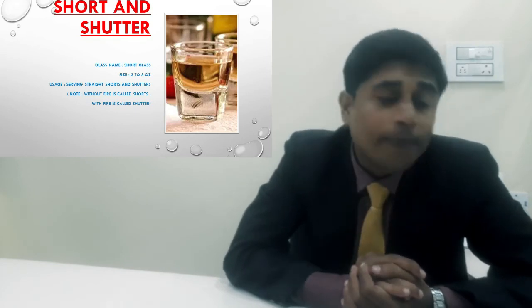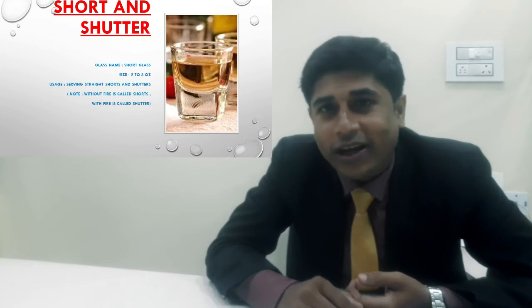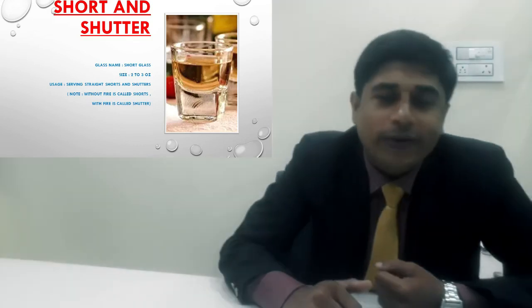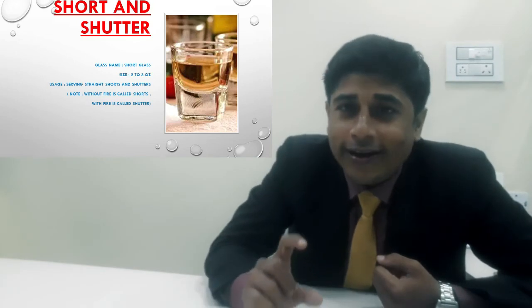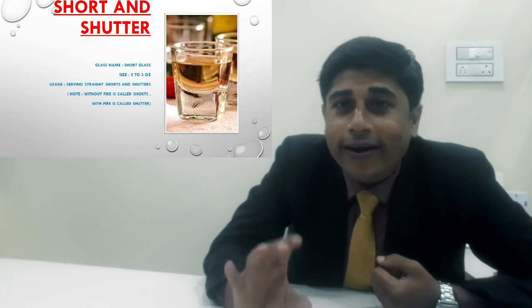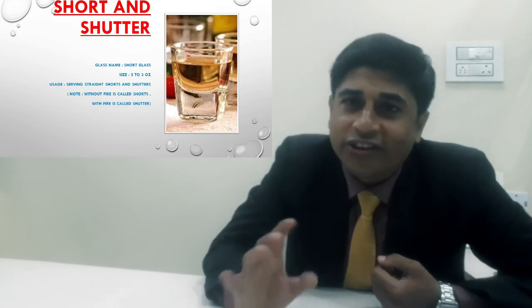Why? Because you cannot provide more than 90 ml in a single shot. If you multiply 3 into 30, it will come to 90 ml. So you cannot provide more than 90 ml in a single gulp. That is why we are using this glass a little bit shorter, and we are keeping it around 2 to 3 ounce always.